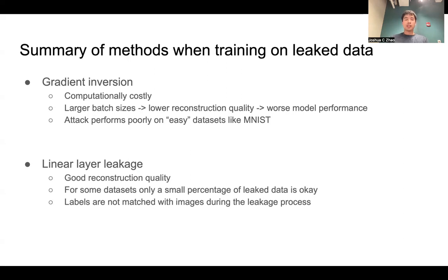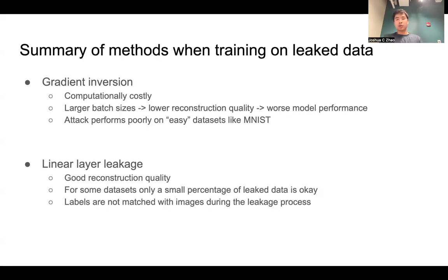Another interesting thing we see is that the attack performs very poorly on a dataset like MNIST, where regardless of the batch size, it still has worse performance when training models compared to federated learning. And this is despite being able to perform reasonably well on CIFAR10. This is a surprising fact, as MNIST is typically considered easier than CIFAR10.